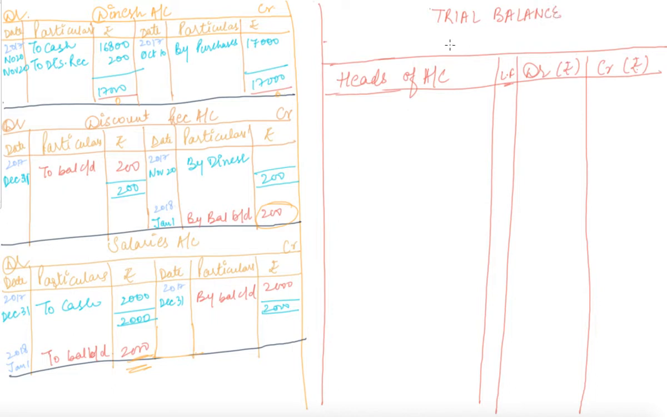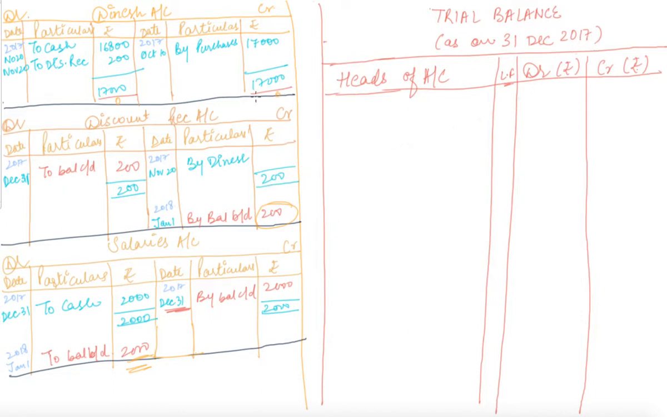One most important thing while preparing the trial balance is the heading, that is trial balance as on which date. As we saw, the last date of the year is 31st December of the accounting period, which is given as 31st December 2017. So we will write down trial balance as on 31st December 2017. Now we will bring down the balances.